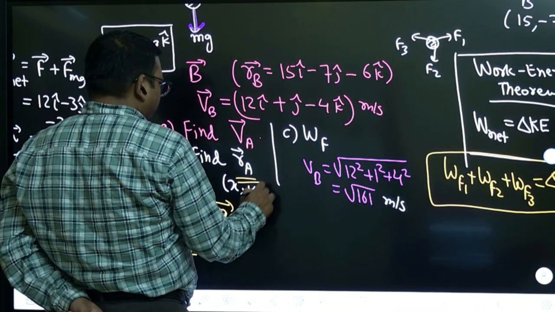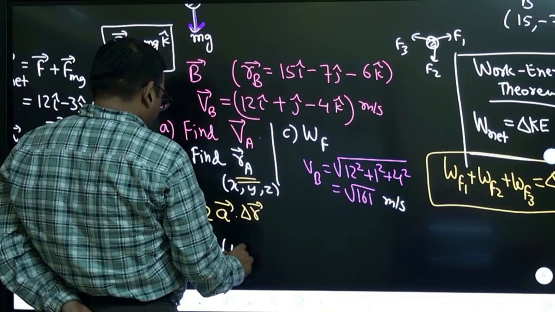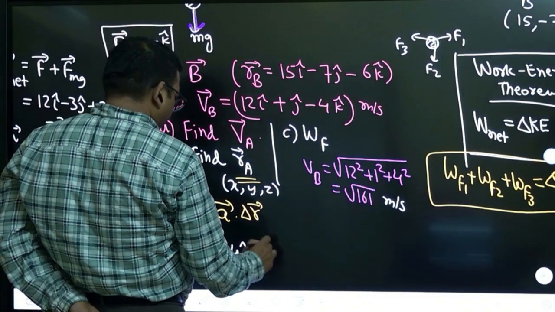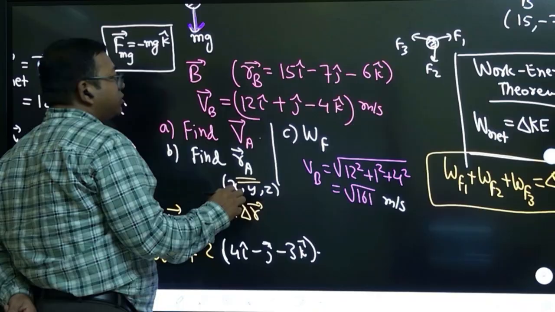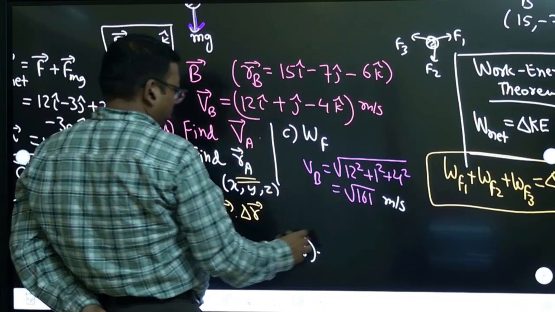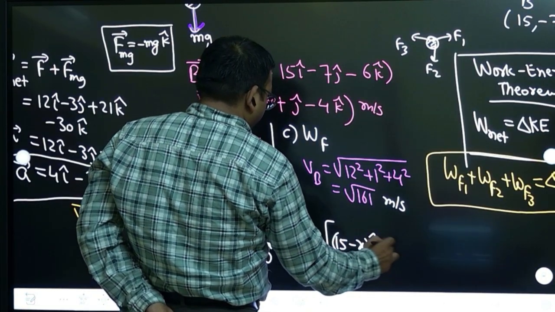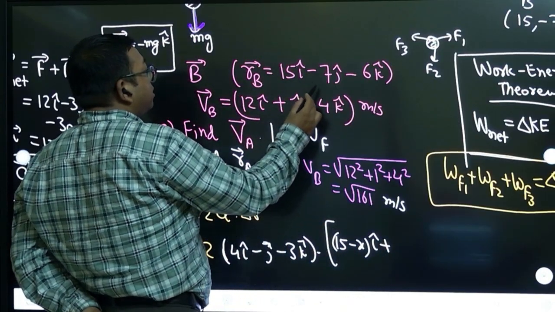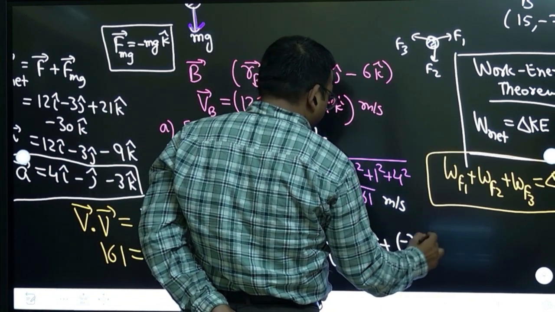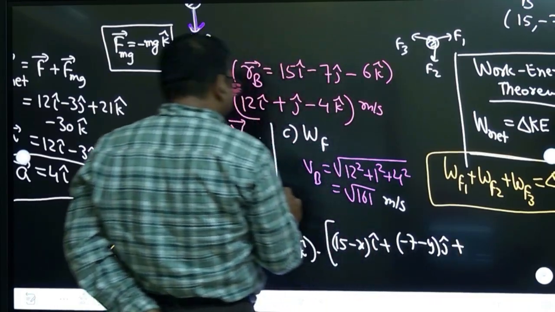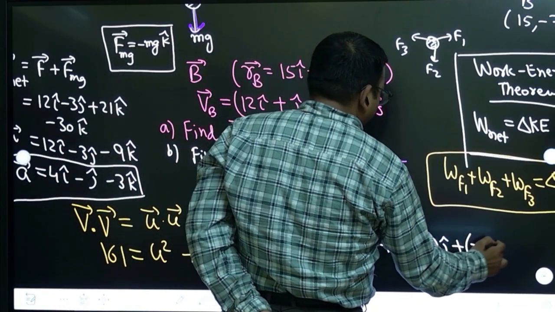So this displacement vector, A vector is here how much? 4i minus j minus 3k, and this displacement is final minus initial, so 15 minus x i cap, plus displacement along y, so minus 7 minus y j cap, plus displacement along k, so minus 6 minus z k cap.